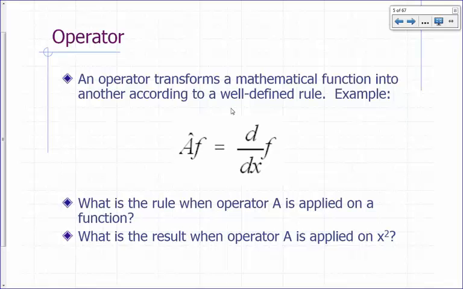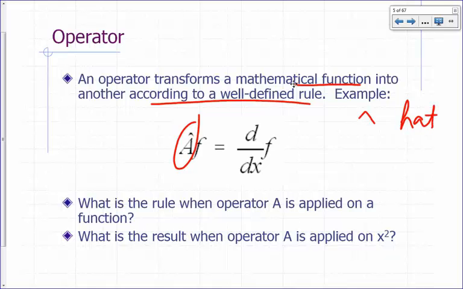An operator is just something that transforms a mathematical function into another function according to a well-defined rule. So you define what an operator is. You decide what you want an operator to be. Usually you represent an operator with a letter that has a hat on it. So this is the letter A with a hat, and you would read that as "A hat." You'll see in most of the slides I don't have that hat because I can't do hats in PowerPoint, so I'm just going to put them in myself as we go along.